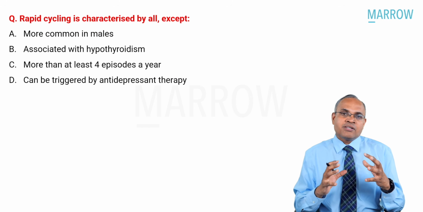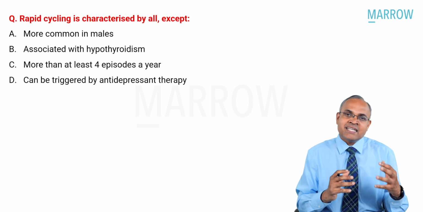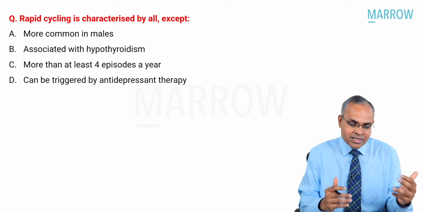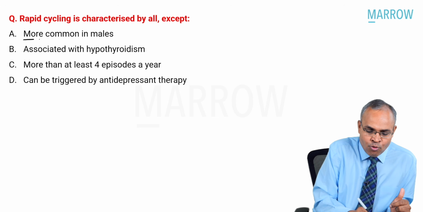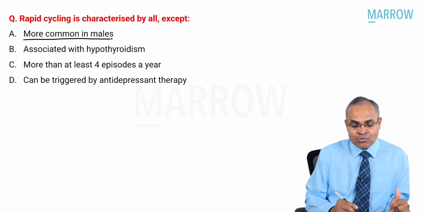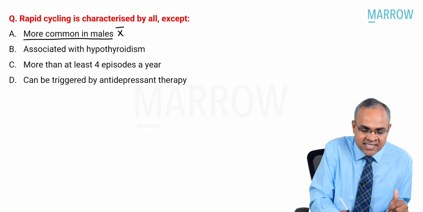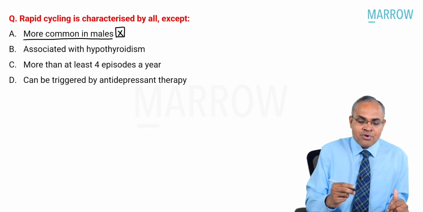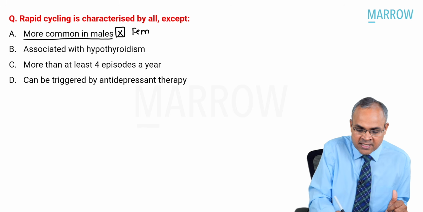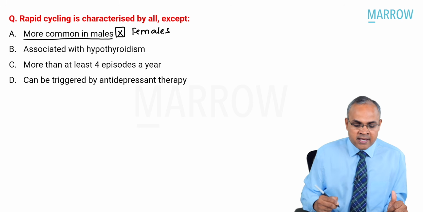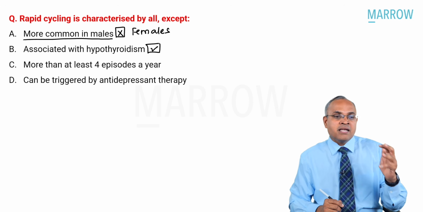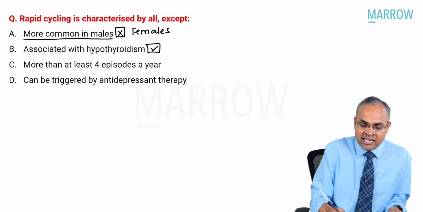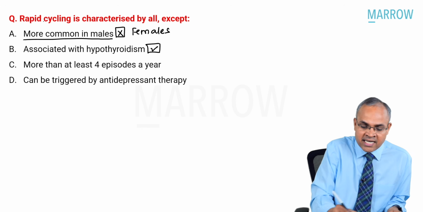Rapid cycling disorder is something which you would have answered easily if you have listened to the videos. Getting into the question, it is characterized by all except: more common in males is what is given. So definitely that's the answer, right? It is not true. It is more common in females. Associated with hypothyroidism, yes. More than 4 episodes per year, definitely.